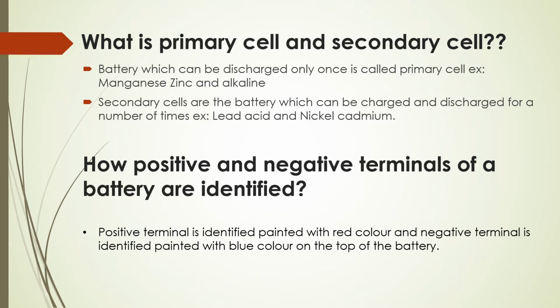How positive and negative terminals of a battery are identified? Positive terminal is identified painted with red color and negative terminal is identified painted with blue color on the top of the battery.